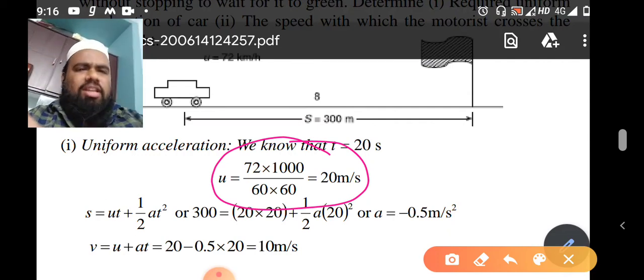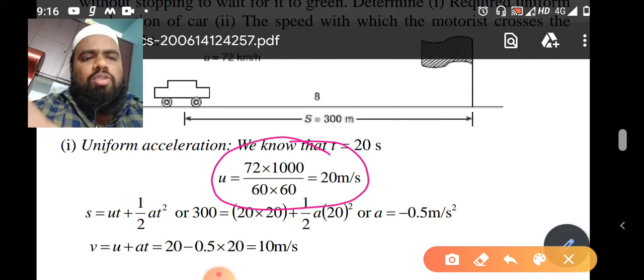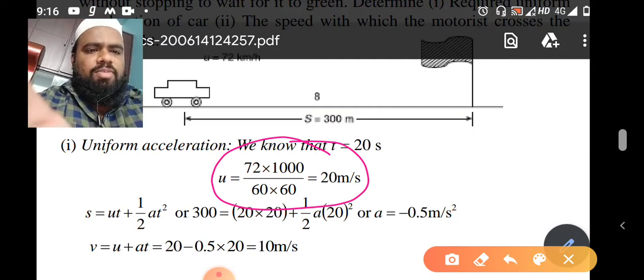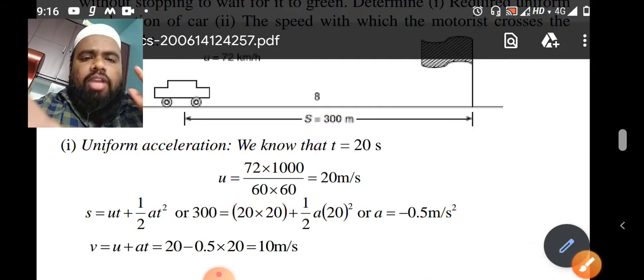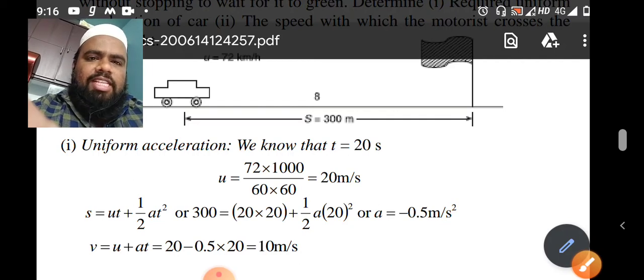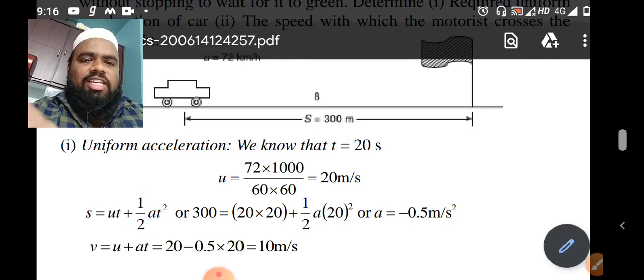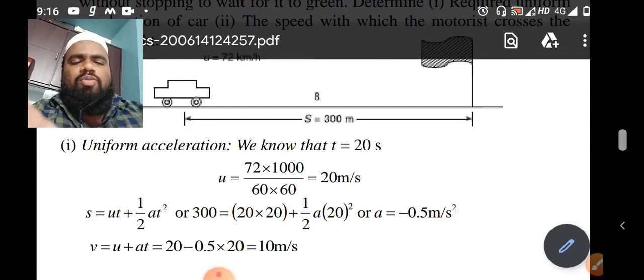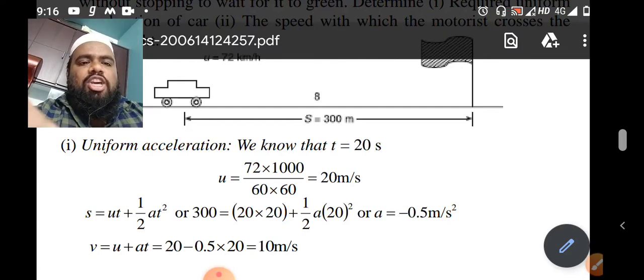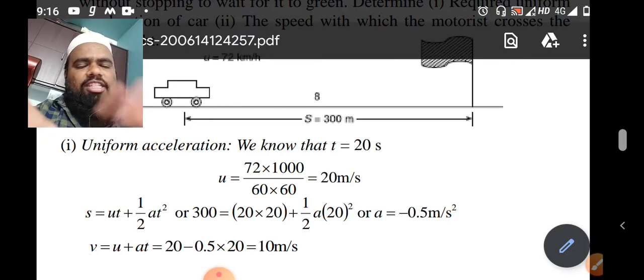So the formula, you better know this. Don't waste our time by explaining these basics. S is equal to ut plus half at square. That is the formula. We know that this equation belongs to straight line motion, where S is the distance, u is the initial velocity, t is the time, a is the acceleration. So substitute all the values. You know the displacement is 300, you don't know the acceleration, but you know the initial velocity, time, etc. If you substitute all the values, then you will get minus 0.5.